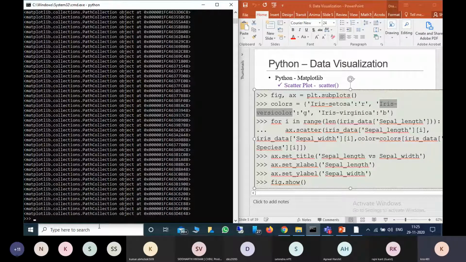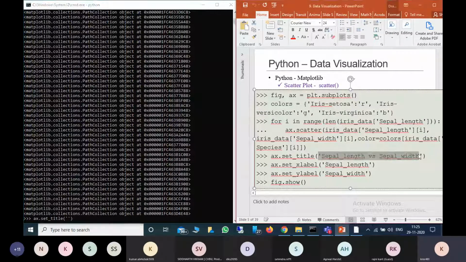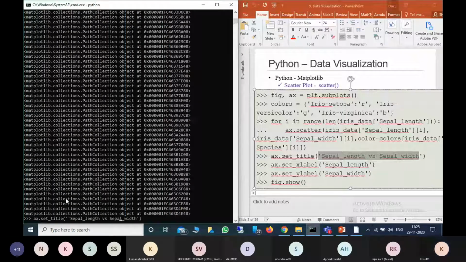Now I'm providing a title similar to the previous one: ax dot set title, the same name, sepal length, sepal width. After that I'm providing the x label: ax dot set x label, sepal length.